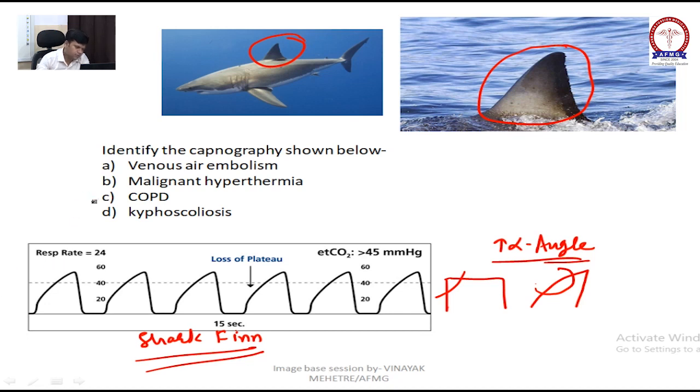The answer will be COPD, bronchospasm, asthma.